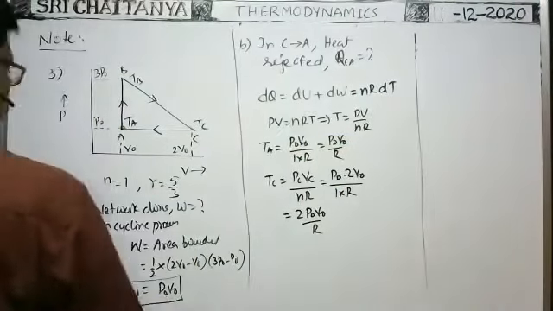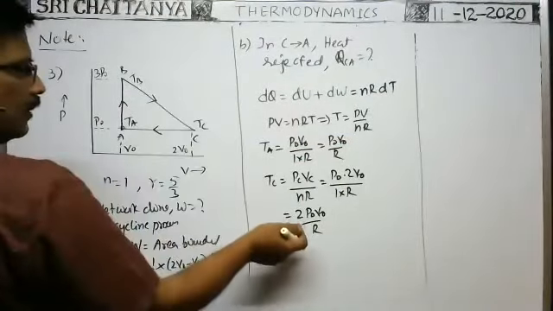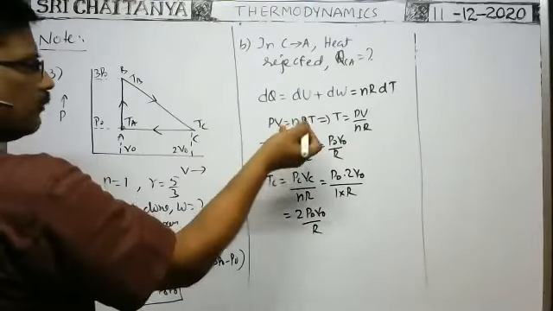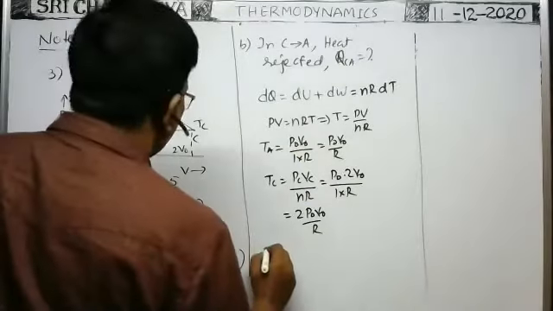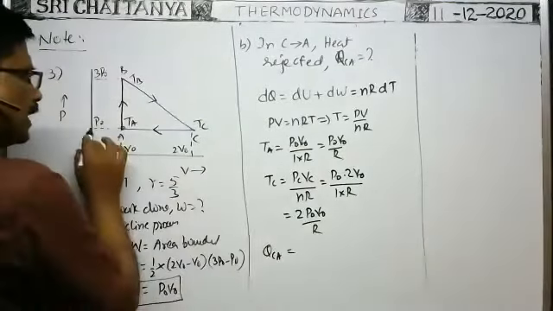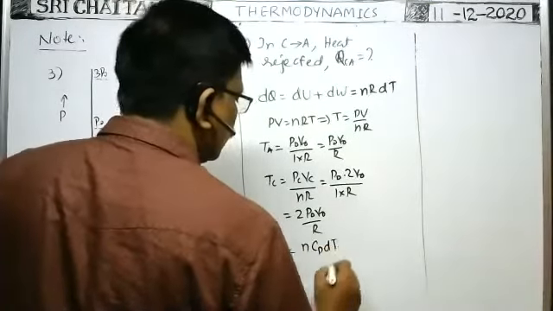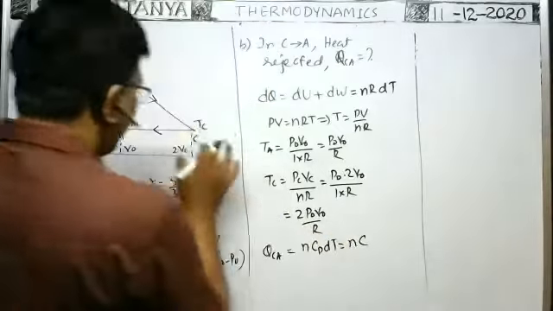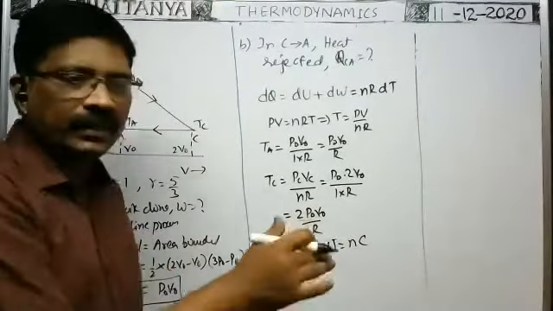In this process, work done is equal to nR dT, not heat energy. PdV is equal to nR dT, we can write. That is not work done. Here they ask for the heat energy supplied. That's why from C to A process, heat energy supplied, as the pressure is constant, we can write nCp dT, because at constant pressure that is the heat energy supplied. Work done is equal to PdV or nR dT, we can write.